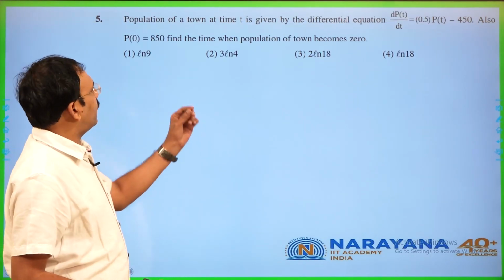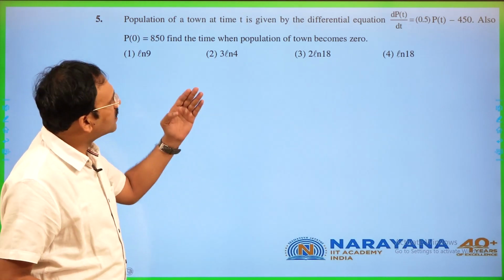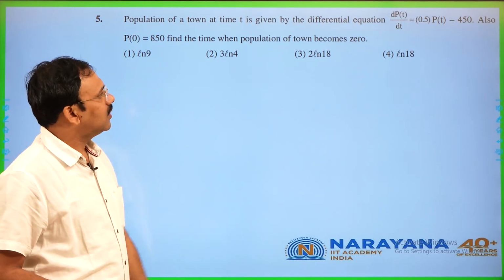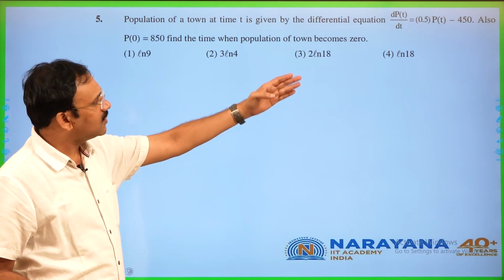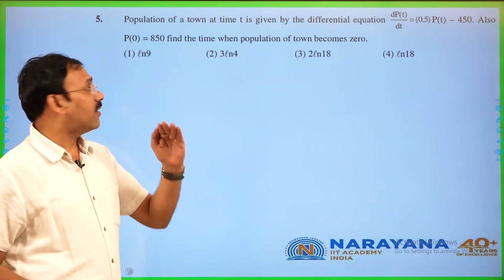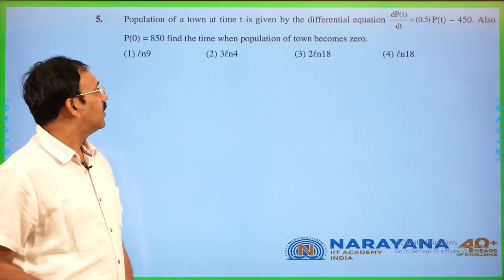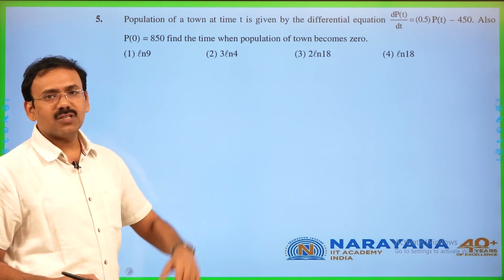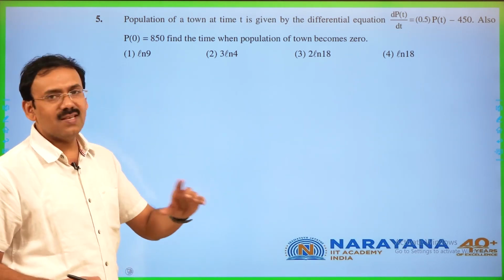You see this question. Population of a town at a time t is given by the differential equation dp(t)/dt is something. Also p(0) is given as 850. Then the time when the population of the town becomes 0 is.